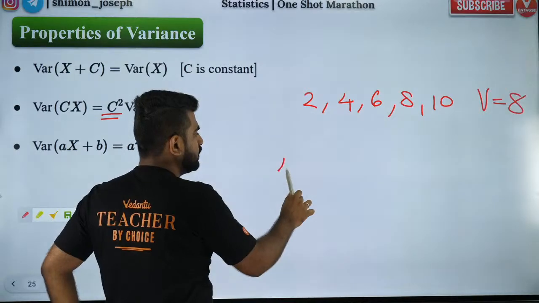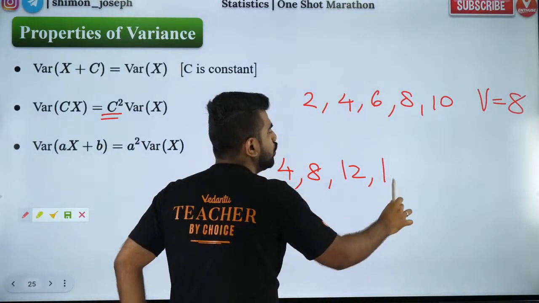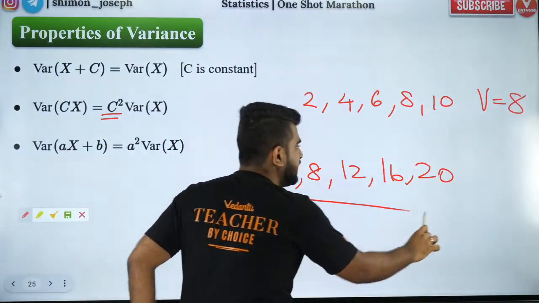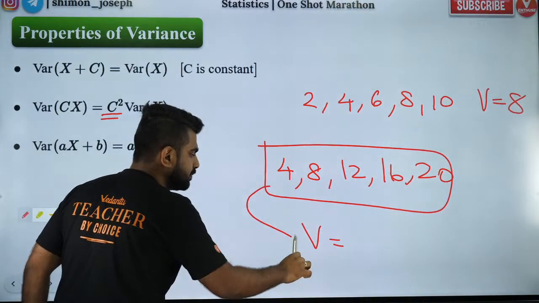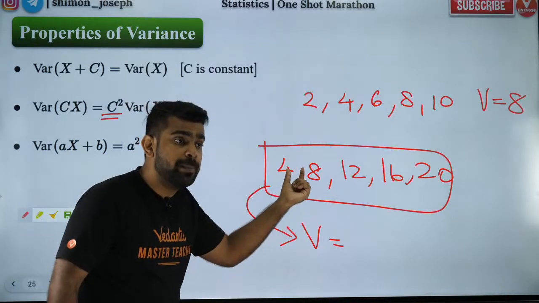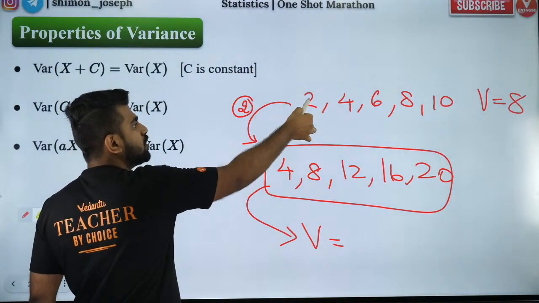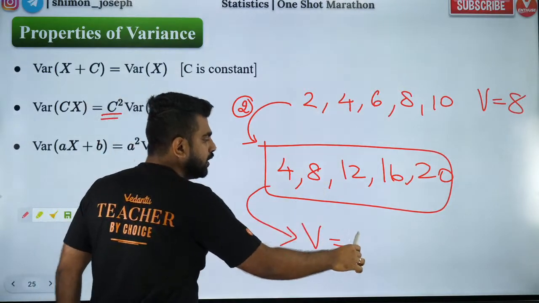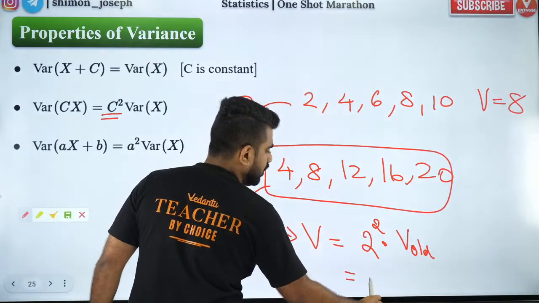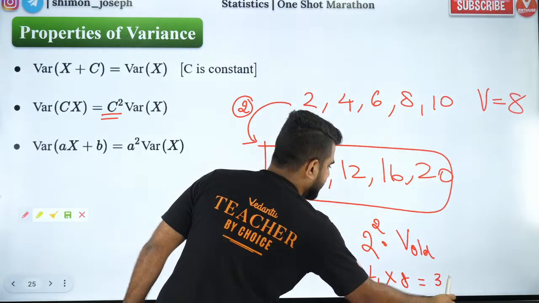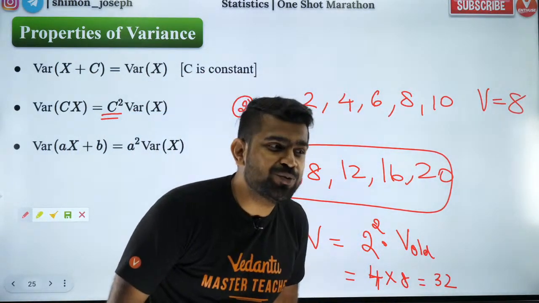So now if I double it, 2 into 2, 4 into 2, 6 into 2, 8 into 2, 10 into 2. Now for this data set, what is the variance? Can anybody tell? It will be the square of whatever number I multiplied everything with. I multiplied with 2, no? So I'm multiplying every data with 2. So that is square into old variance. So it will be 4 into 8, 32. You can calculate and check it. These are beautiful shortcuts.